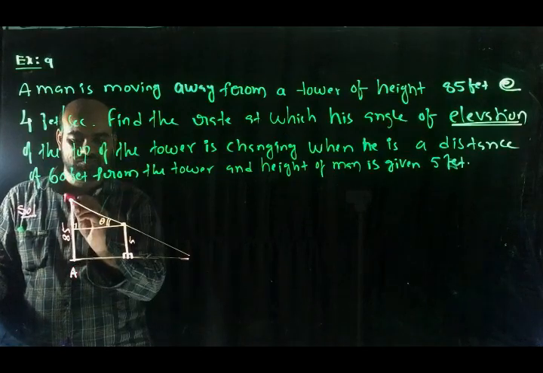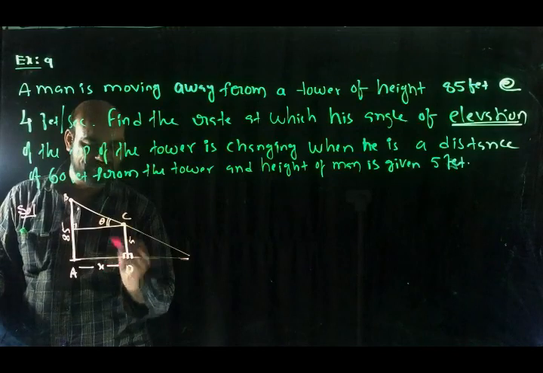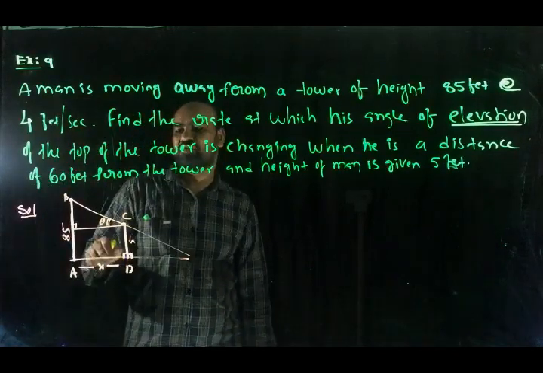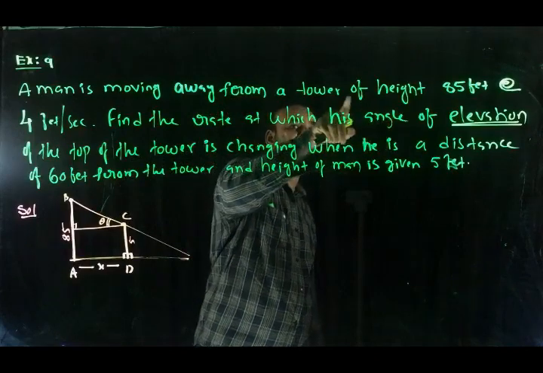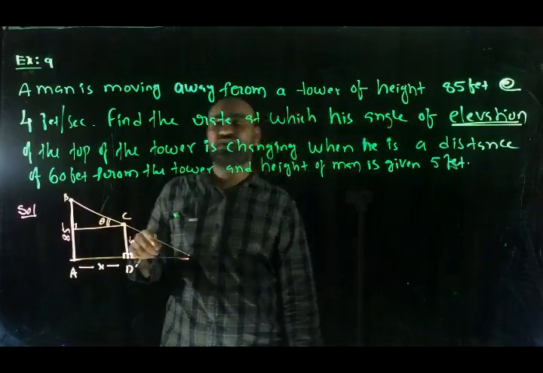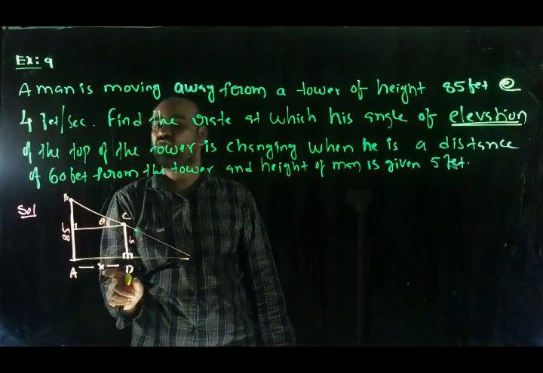Let the points be A, B, C, D. This is x. A man is moving away from the tower of height 85 feet at the rate of 4 feet per second, meaning the change in x is 4 feet per second.